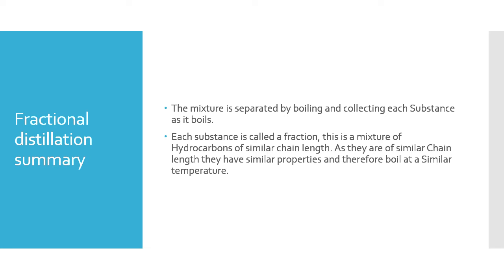Now, this is a crisp of fractional distillation. In fractional distillation, the mixture is separated by boiling and collecting each substance as it boils. Each substance is called a fraction. This is a mixture of hydrocarbons of similar chain lengths. As they are of similar chain lengths, they have similar properties and therefore they boil at a similar temperature.